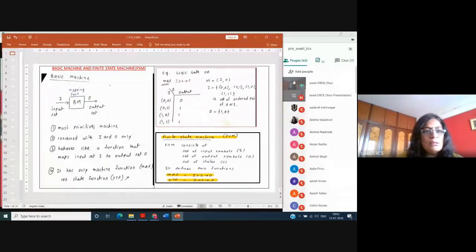So it is the most primitive machine. It is concerned with only capital I and capital O. It behaves like a function that maps your input set I to the output set O.